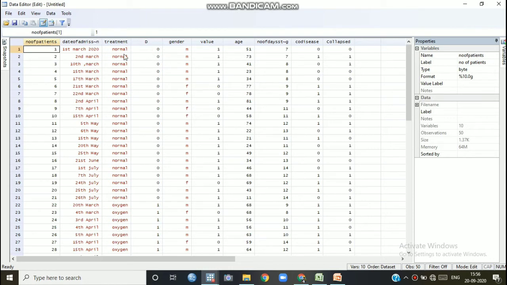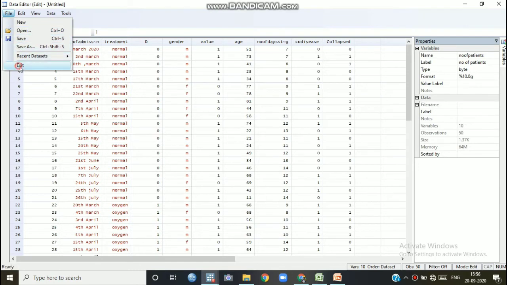If we quantify, normal treatment is given as 0, and if the treatment is oxygen, we put 1, just to quantify by dummy. Gender, similarly, male 1, female 0. Age is a continuous variable. This is the number of days staying in the hospital. Core disease is also a dummy variable. If that particular patient has core disease, it is 1. If that patient does not have any core disease, 0. Now this is the collapsed variable.